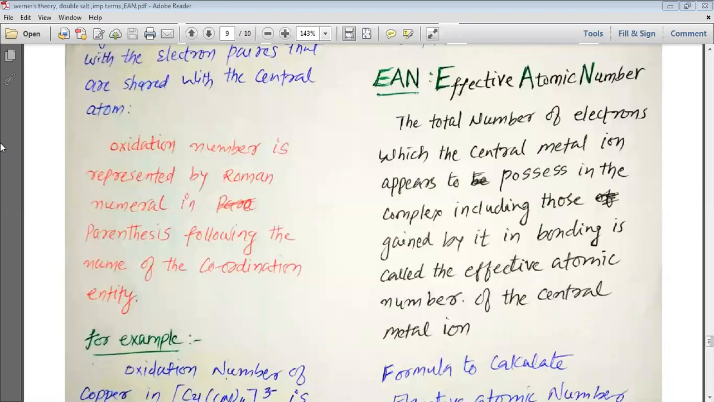So this is how the central metal atom loses some electrons in making a positive ion, and then it gains some electrons from the ligand. Whatever the total number of electrons present with the central atom or ion is known as the effective atomic number in a particular complex. I hope now, my dear students, you can understand it well. The last time I am going to read it for you: the total number of electrons which the central metal ion appears to possess in the complex, including those gained by it in bonding, is called the effective atomic number of the central metal ion.